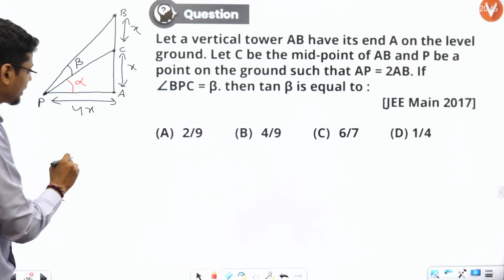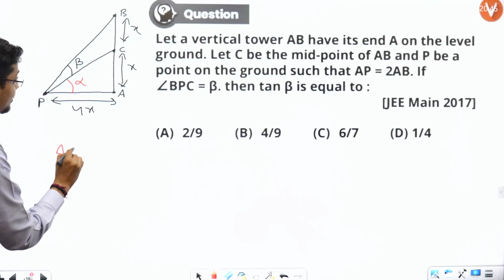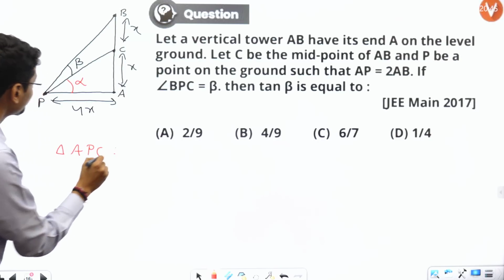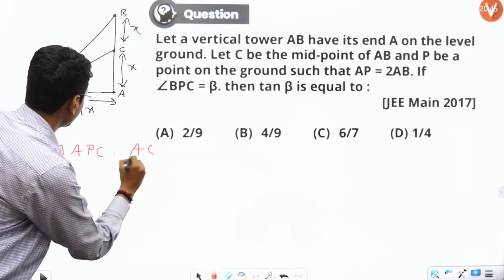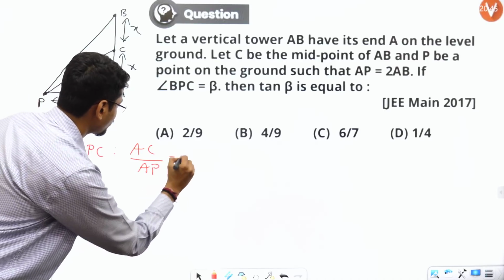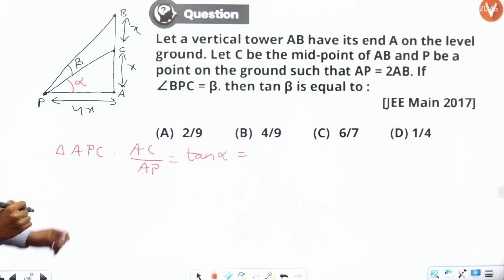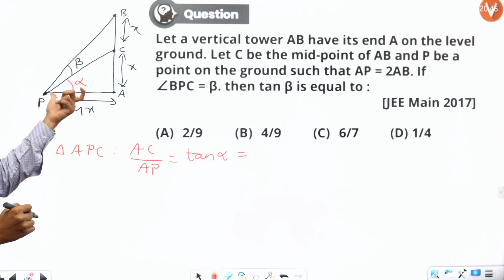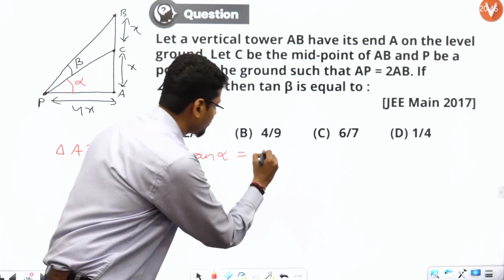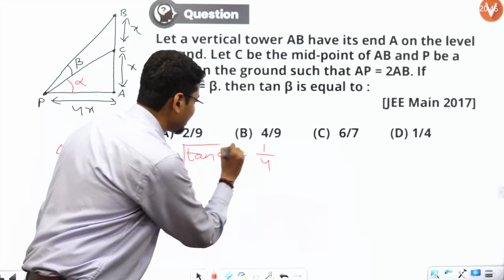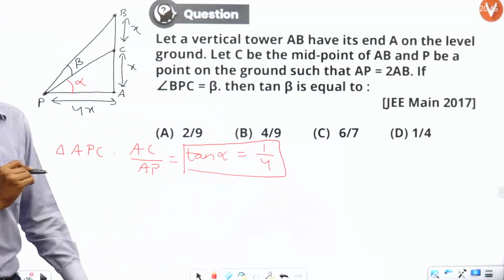Now what can I do? Considering triangle APC, AC by AP is equal to tan alpha. AC is X, and AP is 4X. So it becomes 1 by 4. So tan alpha is equal to 1 by 4.